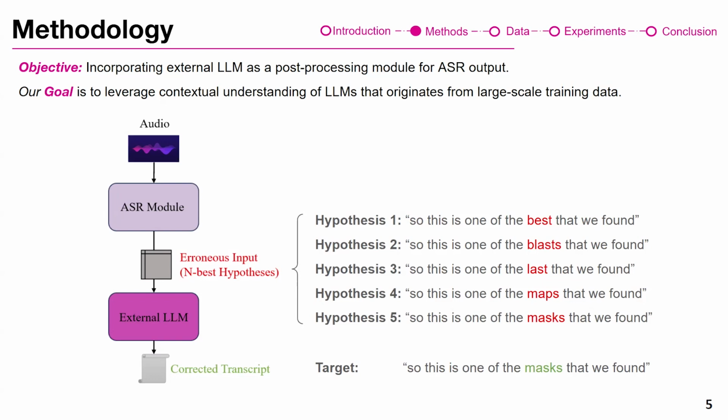So these would be the input to the external LLM. And we expect the LLM to use all of the tokens here, and the context of the text, and then hopefully get to the target, which is the correct version, which is either one of these hypotheses or a mixture of them.